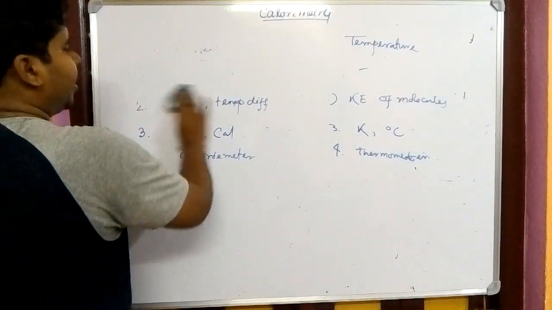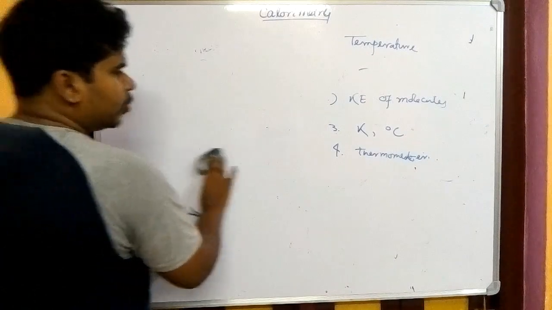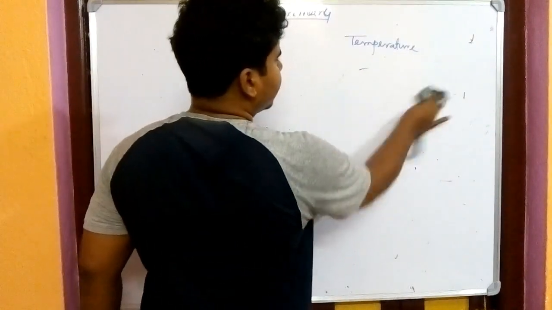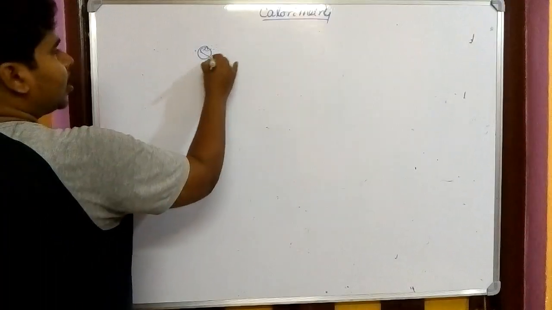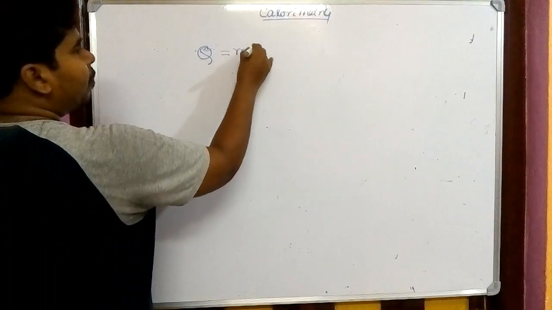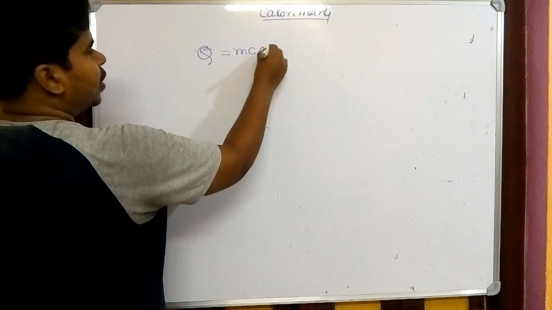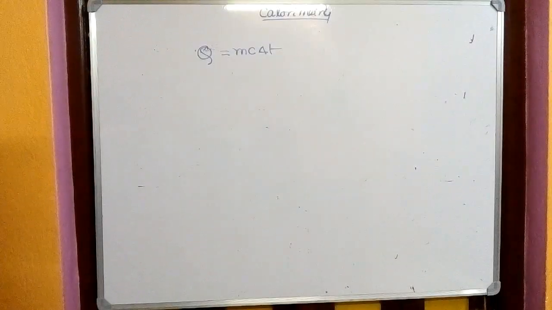What is our target? My target is the previous thing we have discussed, that is heat absorption by a body: Q equals m c del T, where m is the mass, c is the specific heat capacity, and del T is the temperature difference.